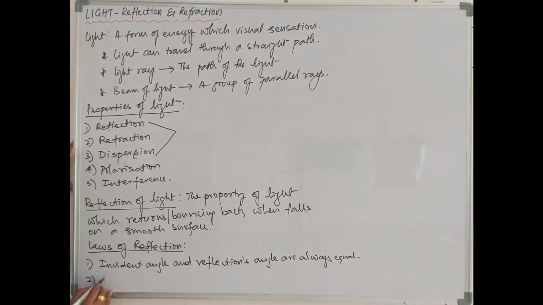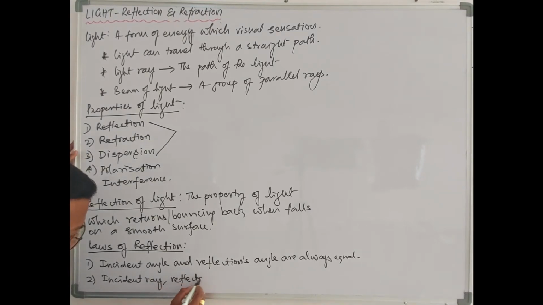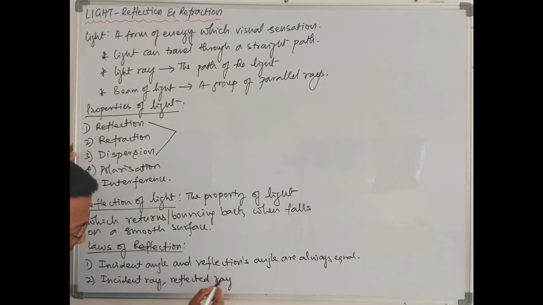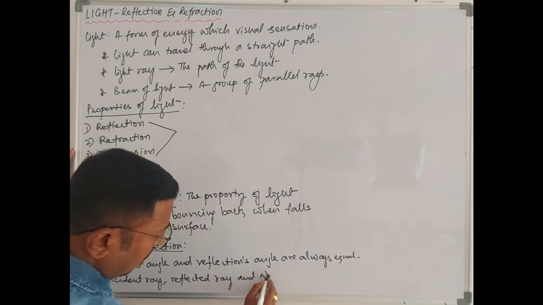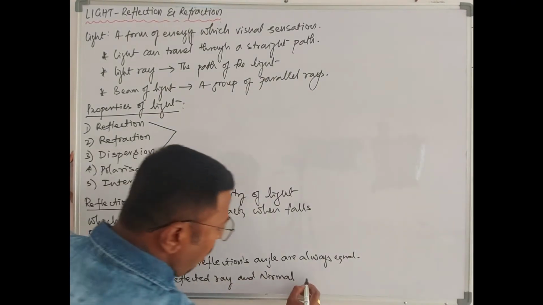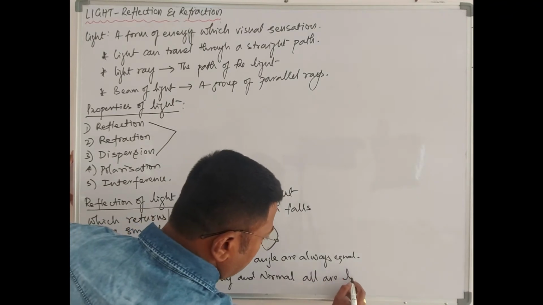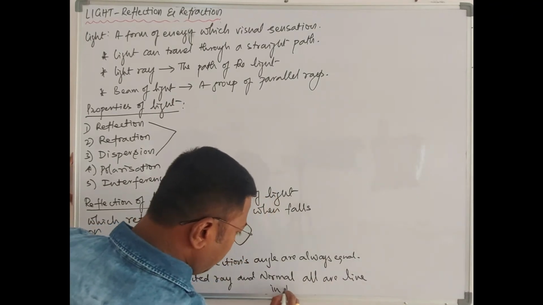And the second: the incident ray, reflected ray, and normal all lie in the same plane.